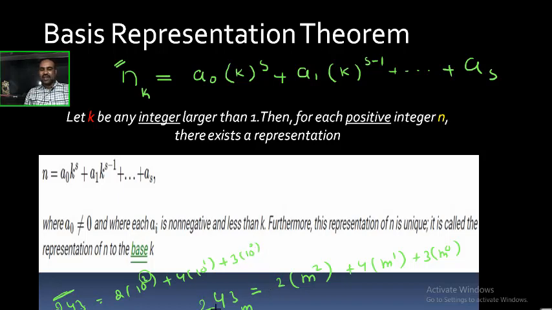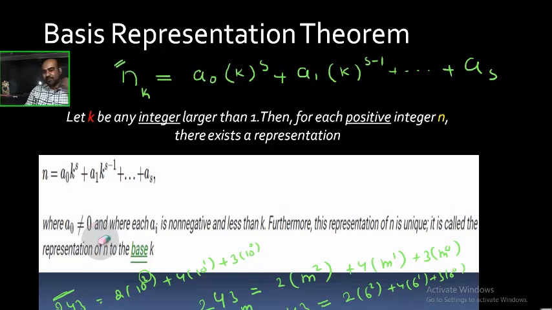Similarly, another number is given, 243 with base m. I don't know what m is. m may be 10 or 9 or 5 or 6 or 2, but not 1. m should be greater than 1. So 243, a 3-digit number, is given. According to this theorem, that number can be written as 2 into m power 2 plus 4 into m power 1 plus 3 into m power 0. Same thing, 243 base 6 is given. According to this theorem, this number can be written as 2 into 6 power 2 plus 4 into 6 power 1 plus 3 into 6 power 0. Okay.